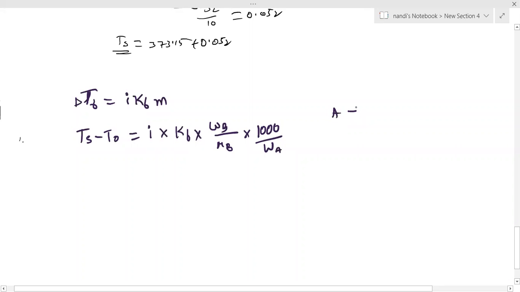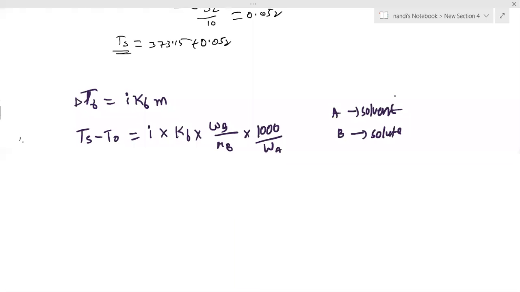What is that? A means solvent. B means solute. If they mention anything non-volatile, non-electrolyte like that, those are solute. Otherwise, whichever has more amount is the solvent, and whichever has less amount is the solute. Note down those points. The terms non-electrolyte and non-volatile, when they mention them, those are solute, meaning WB and MB. Wherever we dissolve, that which is dissolving is the solute. Which is the more amount you are taking, that is the solvent.